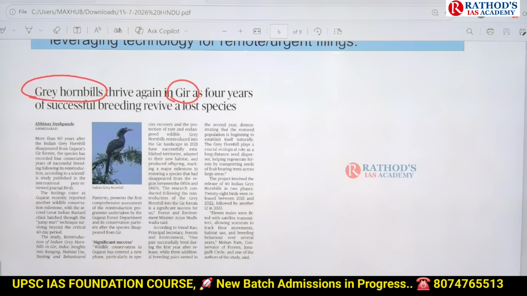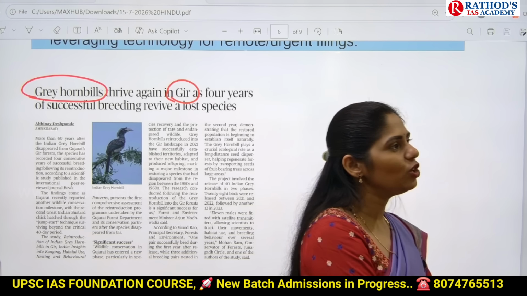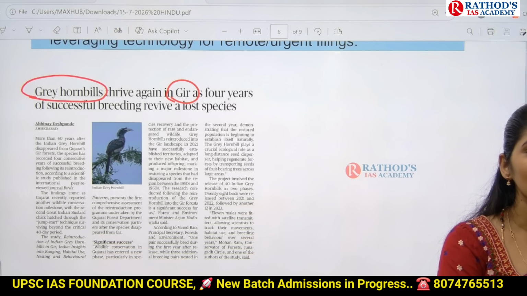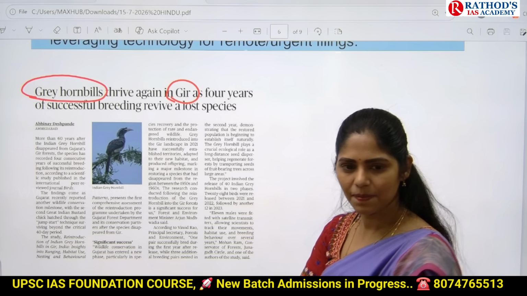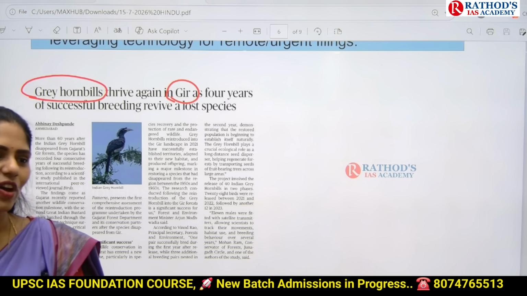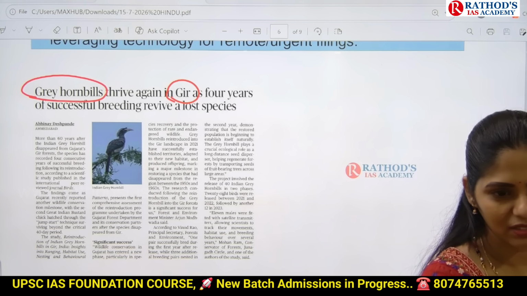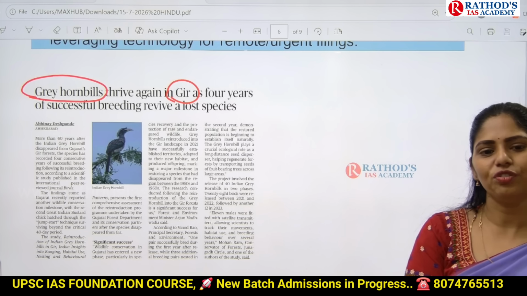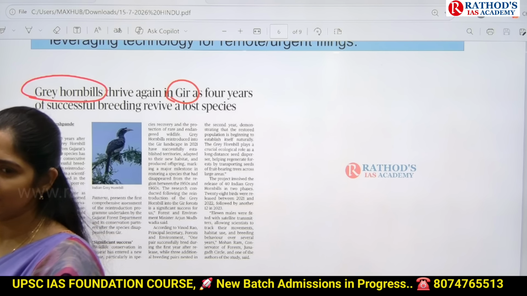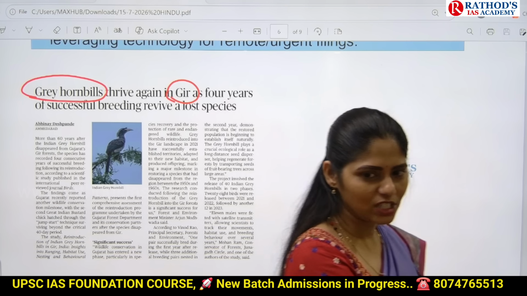So why we discussed Gir National Park is that there is one article suggesting the relocation of Asiatic lions, because lions are more susceptible to this canine distemper virus, right? If we are placing all these lions in one area, this virus can easily be transmitted and that will lead to the wiping out of the lion population. Rather than that, we have to go for translocating the lions from Gir National Park to nearby areas, and the suggested national park is Kuno National Park.